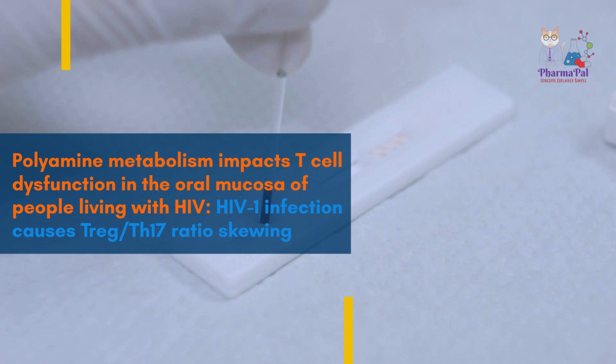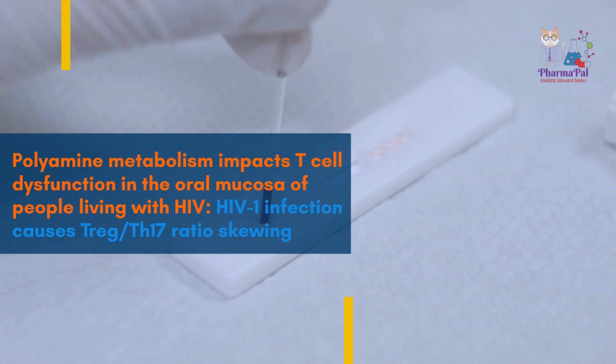The researchers also delved into global metabolomic profiling of saliva and transcriptional profiling of the oral gingival mucosa. This comprehensive approach uncovered metabolic alterations in people living with HIV, including dysregulation of arginine and polyamine pathways. The upregulation of key enzymes involved in polyamine synthesis, such as spermidine/spermine N1-acetyltransferase, SAT1, and ornithine decarboxylase, ODC1, suggested increased polyamine synthesis in the oral mucosal microenvironment of PLWH.